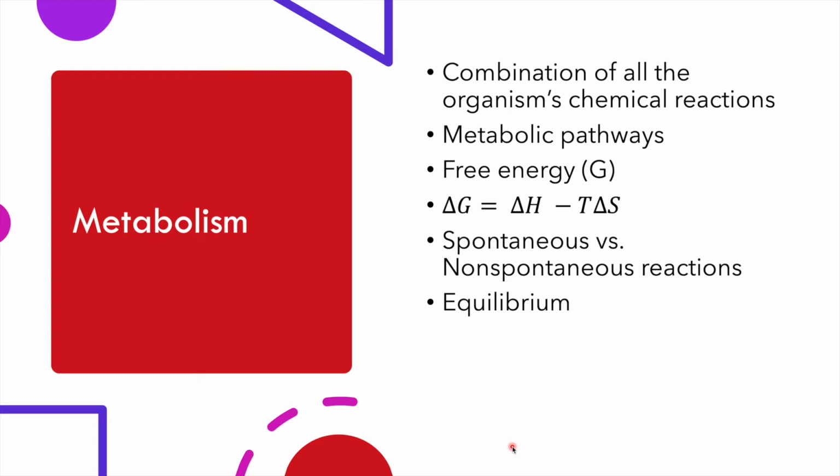Therefore, work cannot be conducted and cellular processes would stop. So in order to prevent equilibrium from being reached, reactions are arranged into metabolic pathways. In these pathways, the products from one reaction are used as reactants in the next reaction, so equilibrium can never be reached.